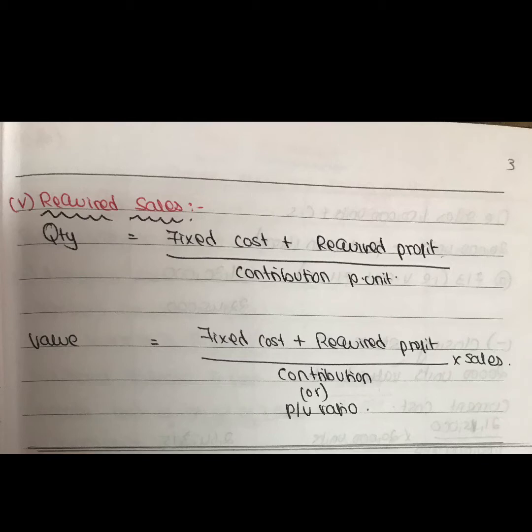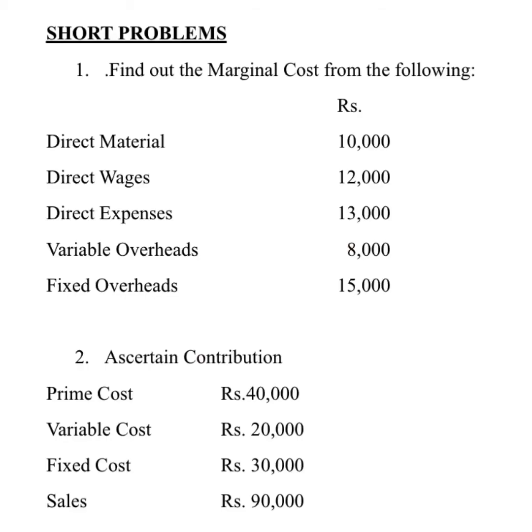Anything is fine. So understood, right? Required sales is used when I want to get so and so profit and need to know what my sales should be. Now we will see a few basic problems, then we will go to slightly more complicated problems. So first we will do a few short problems.